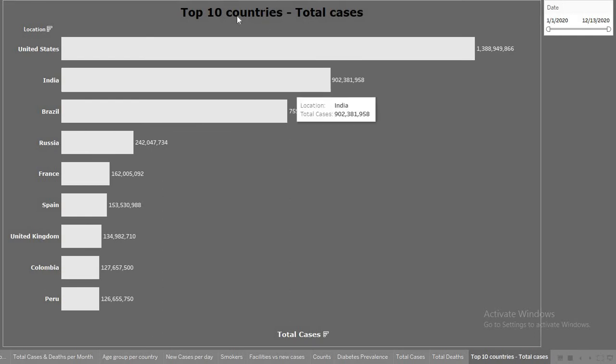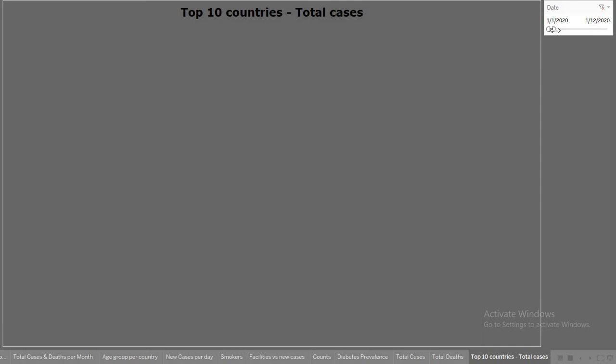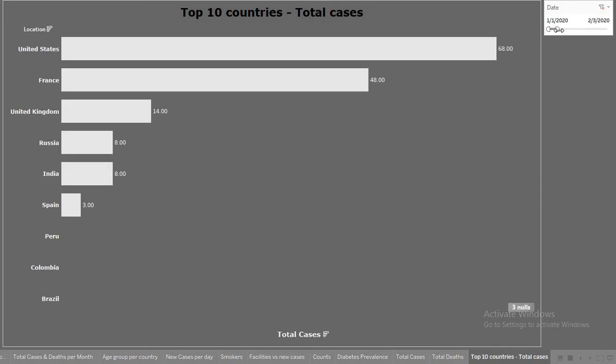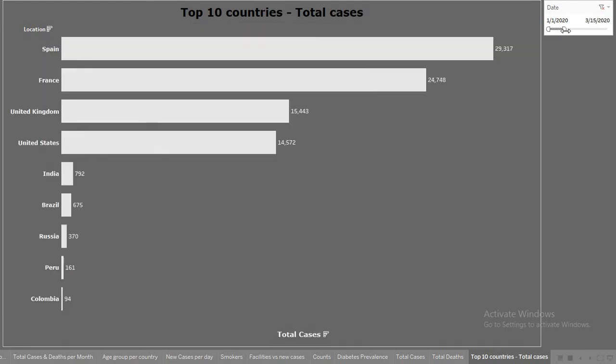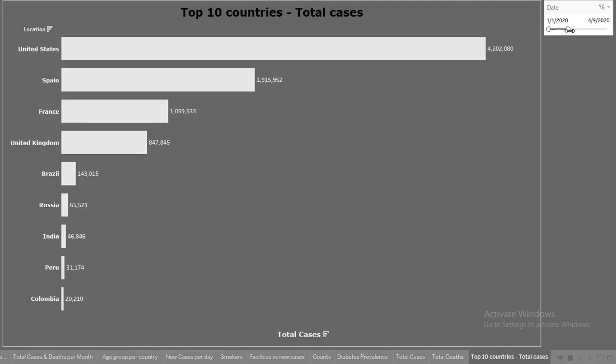The next graph shows us the top 10 countries for the total cases. As we have seen at the very beginning, the United States was the one having the most number of cases registered. India ranks second, and Brazil ranks third. If we see in the month of Jan, there were no cases. In the month of Feb, the United States had 68 COVID cases. Then Spain was the highest. The United States was fourth. India was fifth. Then along with April, the United States again went to top.